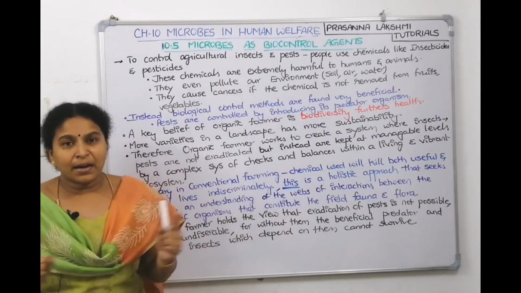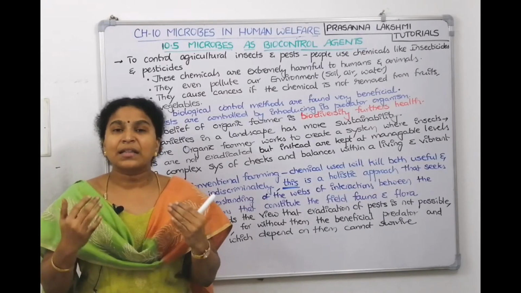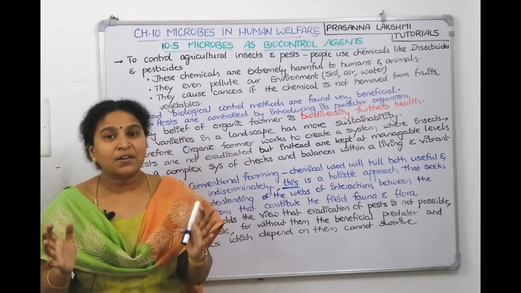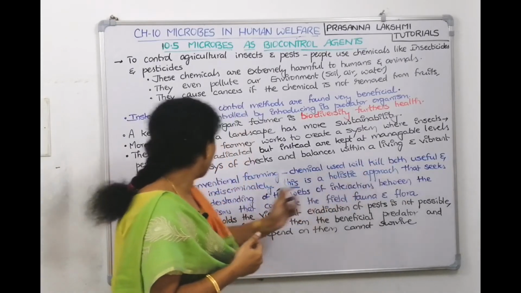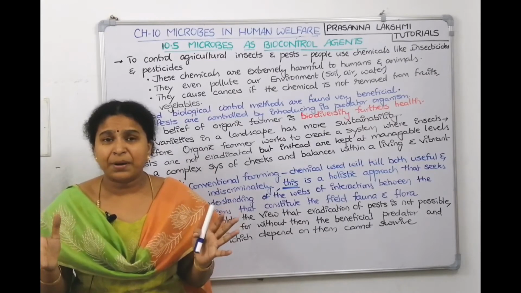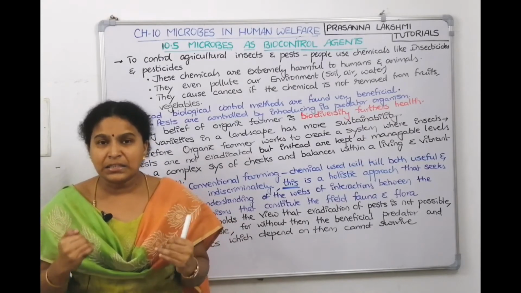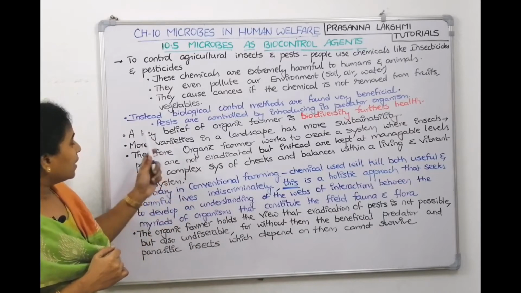So when the surrounding is vibrant, vibrant means with many creatures. If it is vibrant, that means biodiversity is maintained. If biodiversity is maintained, we are healthy. Balanced with a living and vibrant ecosystem. If you maintain the ecosystem vibrant, then we are healthy. That is the belief of the organic farmer. Understood, children?